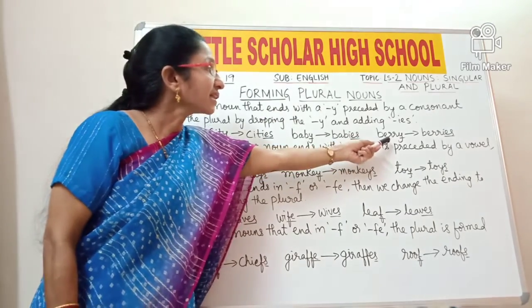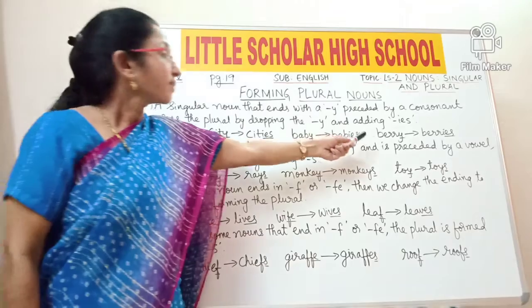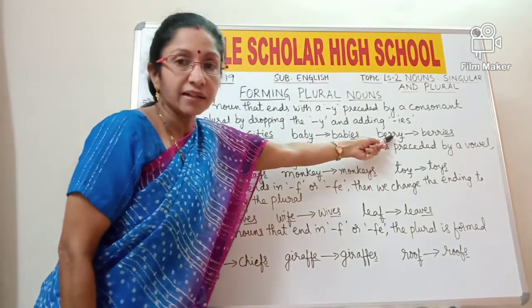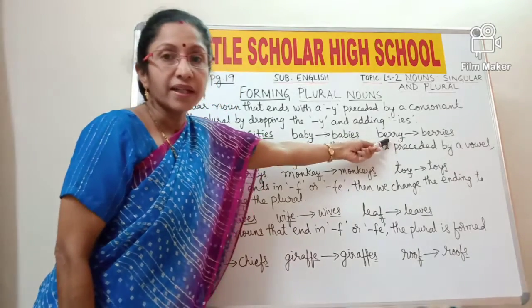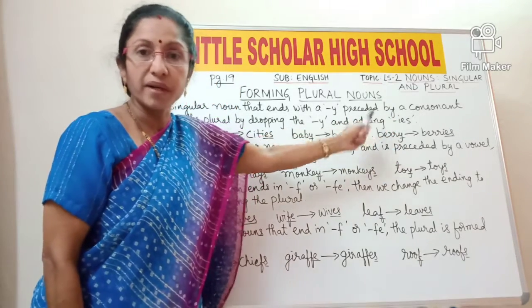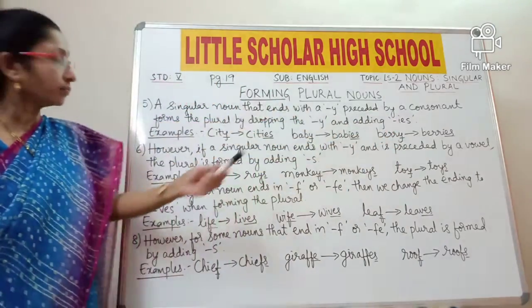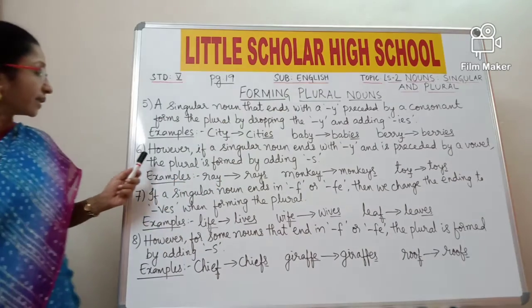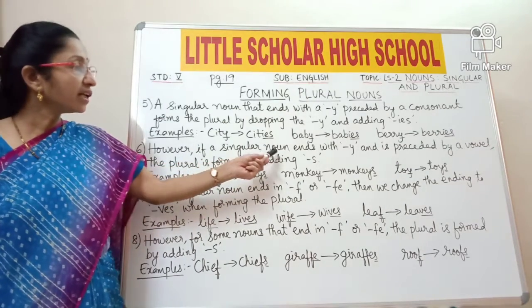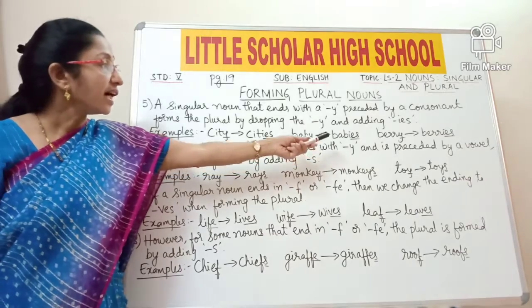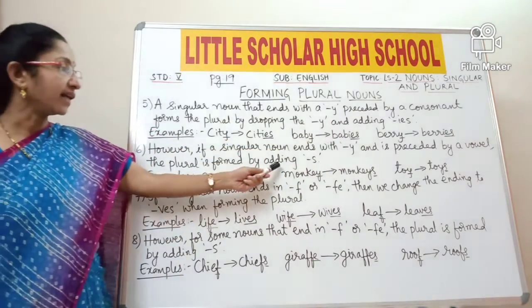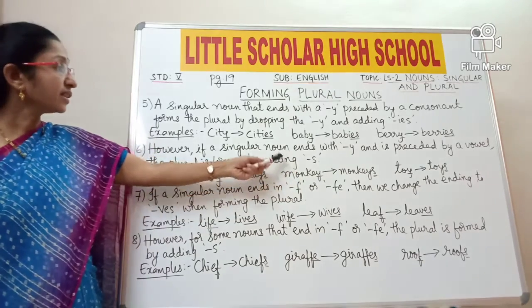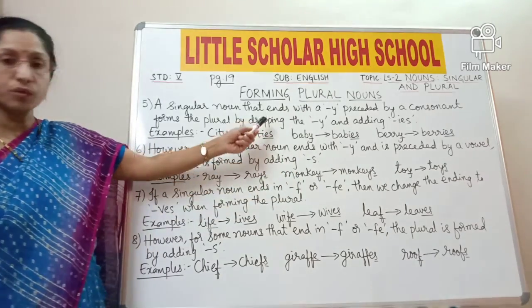Berry. The last letter is Y and the preceding letter is R, which is a consonant again. So here the letter Y is dropped and it is replaced with IES. So berry becomes berries. Now look at rule 6. However, if a singular noun ends with y and is preceded by a vowel, the plural is formed by adding s. So it is slightly different from rule 5.